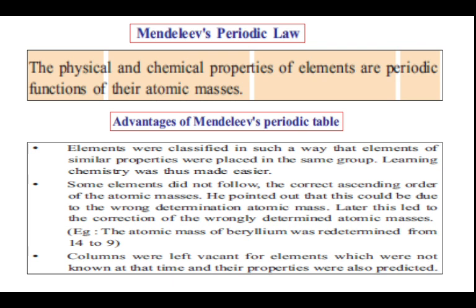He pointed out that this could be due to the wrong determination of the atomic masses. Later, this led to the correction of the wrongly determined atomic masses. Example, the atomic mass of beryllium was redetermined from 14 to 9. Next, columns were left vacant for elements which were not known at that time and their properties were also predicted.